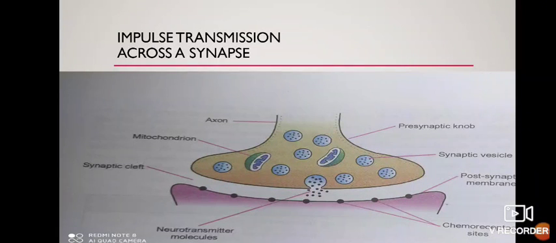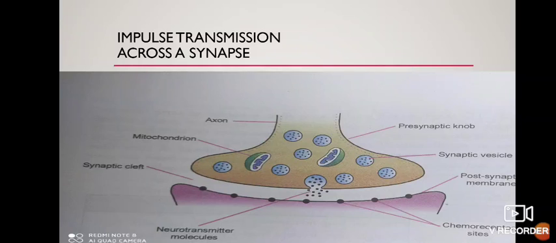Synapse is the junction between two neurons where an axon terminal is in near contact with the dendrite terminal of the next neuron. The axon terminal is expanded to form a presynaptic knob. You can see the presynaptic knob in this picture.